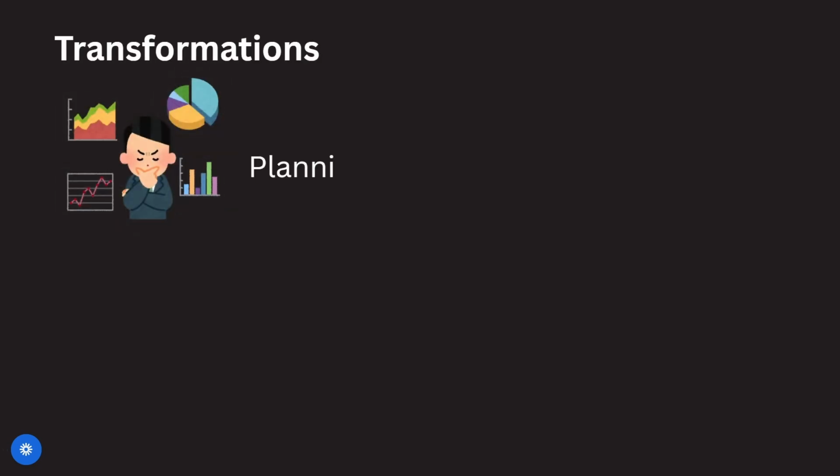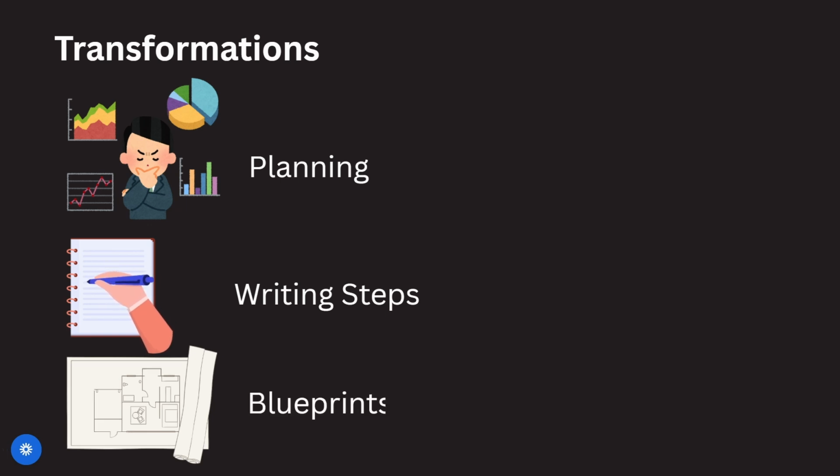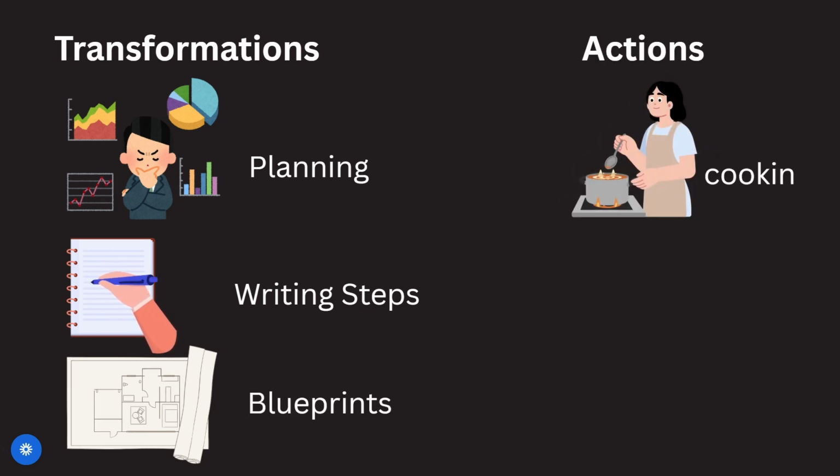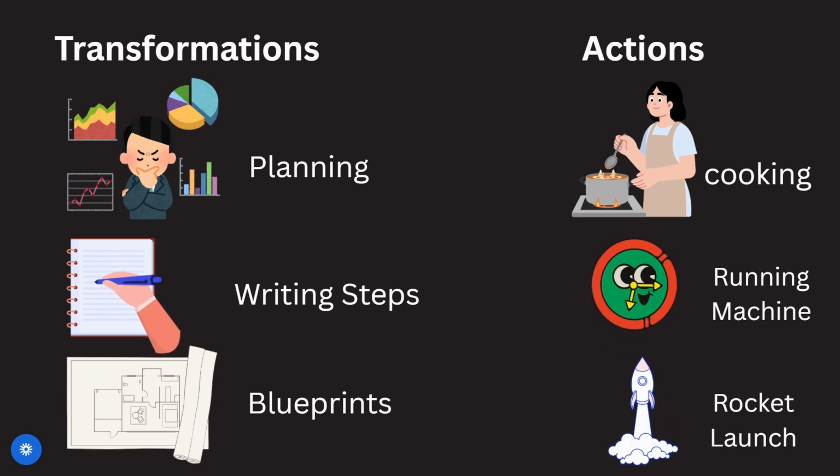There are more real life examples, like planning whatever you are planning, writing steps of anything, and blueprints of any construction. And these are actions like cooking food, running a machine, or rocket launching. So these are some real life examples of transformations and actions.